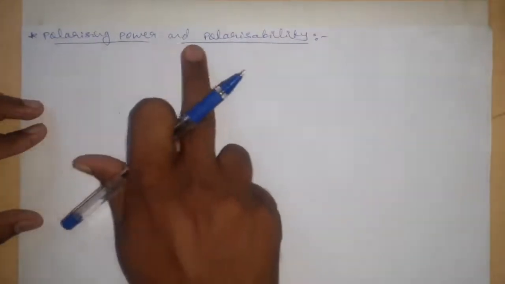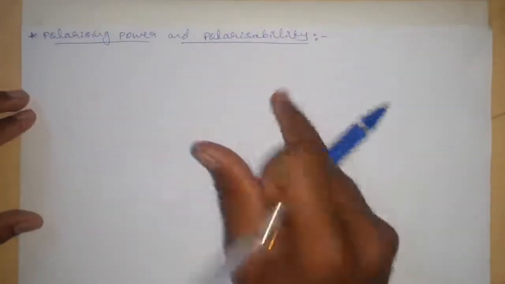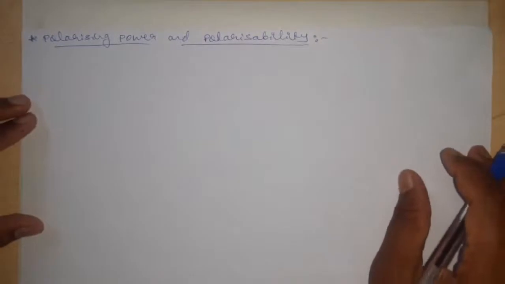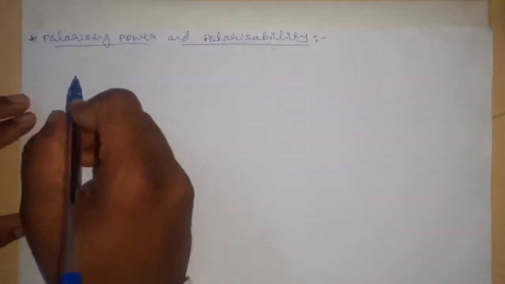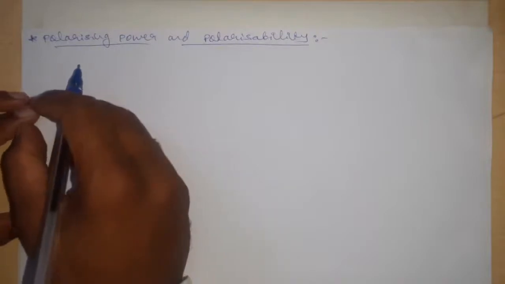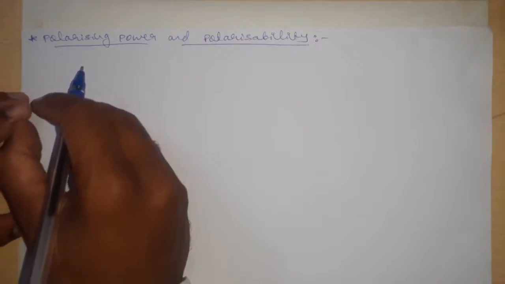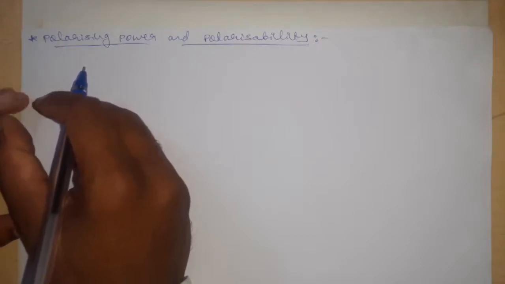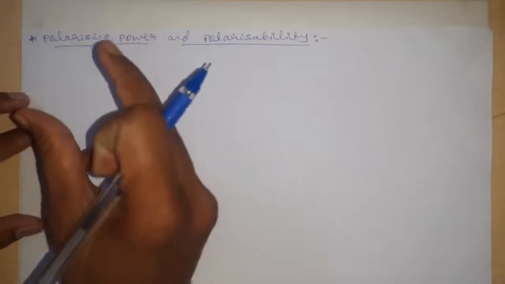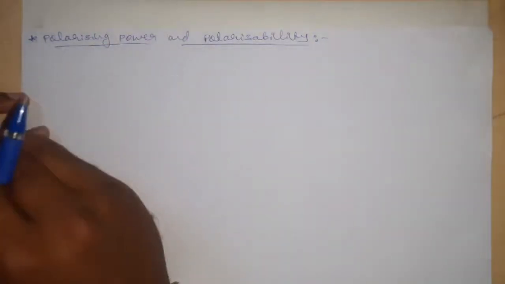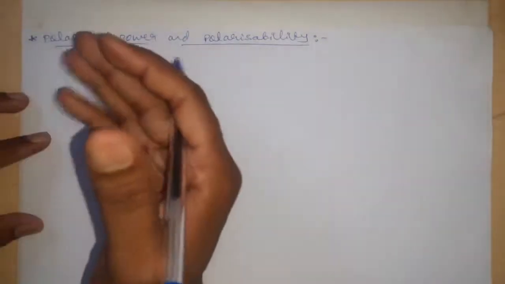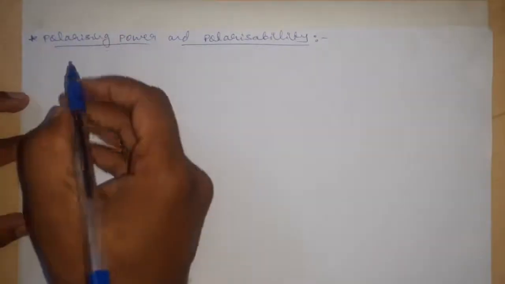In this class we are going to discuss polarizing power and polarizability. As we already know about the ionic bond, the bond formed by the complete transfer of an electron from one atom to another atom, which results in the formation of oppositely charged ions, and when those ions come nearer to each other, there will exist an electrostatic force of attraction. That is called what? Ionic bond.